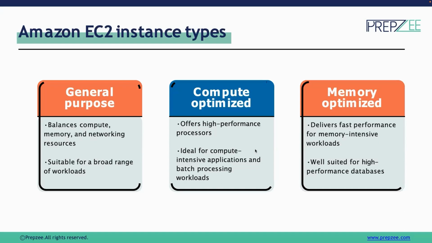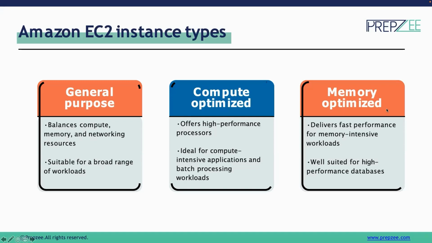To have computationally heavy workloads deployed, we can make use of compute optimized instances. For example, when we are going to create an ad tech engine, gaming servers, or dedicated servers as a mailing server, there we need a good computation power. In that case, we can go for compute optimized instances, where we get high-end processors.